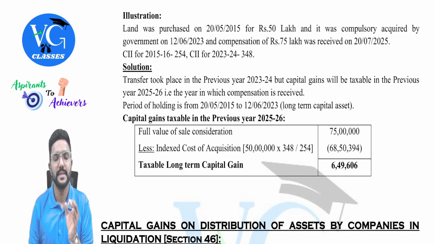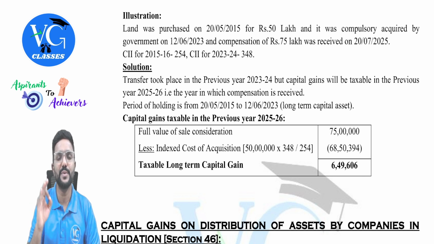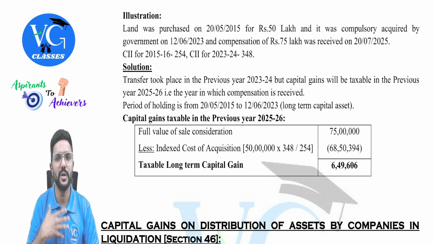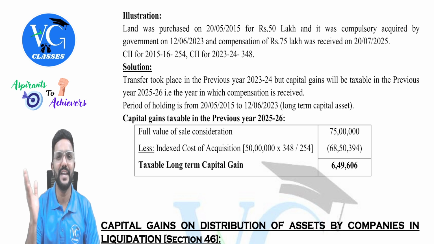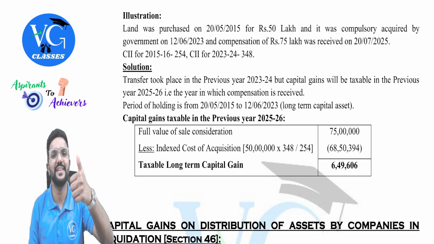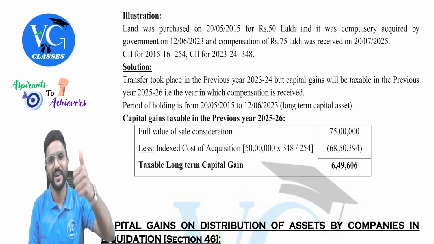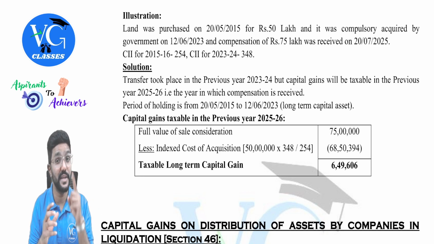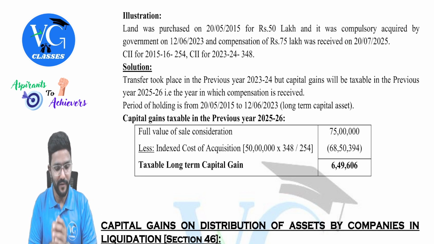And actually, guys, indexation is not available if the date of transfer is after 23rd July 2024. It will be available only for land and building which is sold by resident individual and HUF. But if an asset is sold or transferred before 23rd July 2024, is indexation available for long-term assets? Yes, indexation is available. So this can be an exception case. So please be careful.